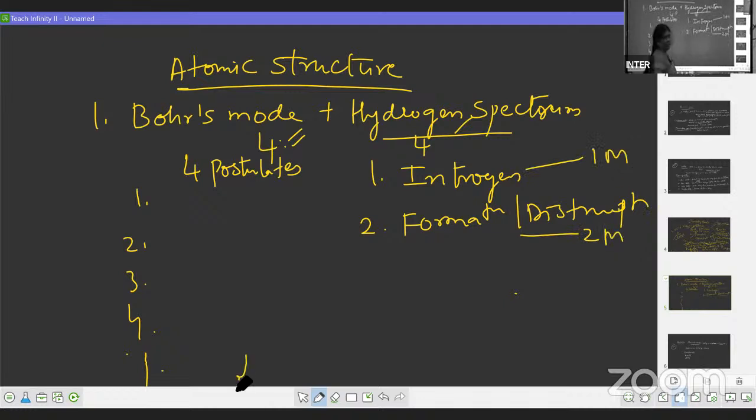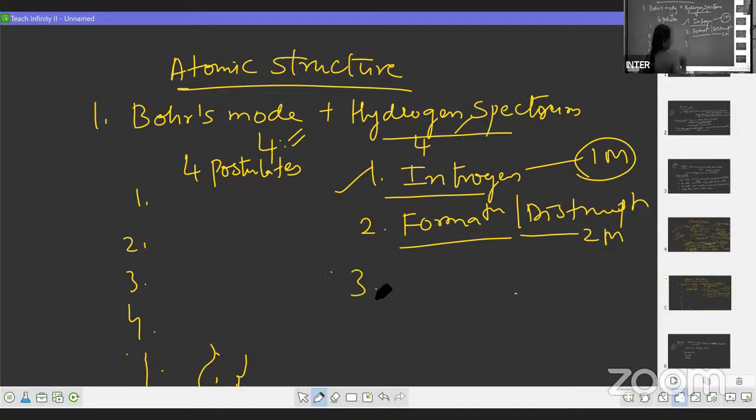Please check, students. It is not that the more you write, the more marks you get. Under description, even if you write 1 page, you will get only 1 mark. For the introduction, even if you write 3 or 4 pages, you'll get only 1 mark. Then for the formation of spectral lines, you can describe each spectral line or you can write it in the form of a table also. I will show you that.